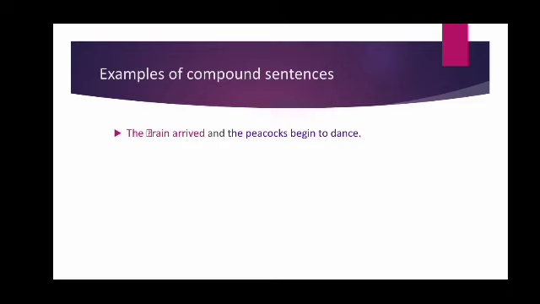They both are two independent clauses joined by a coordinating conjunction. If we separate these two sentences, we will have two simple sentences. The rain arrived. The peacocks began to dance. So, when two independent clauses are joined, it becomes a compound sentence. If we break it, we will get two simple sentences here.